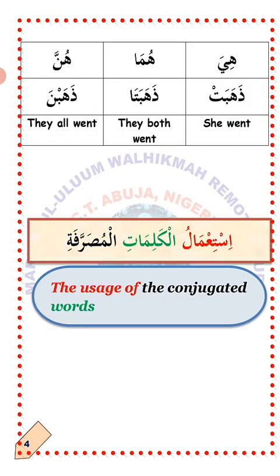Hiya, she. Huma, they, for two. Hunna, they, for more than two. Dhahabat, she went, or she has gone. This is the base.